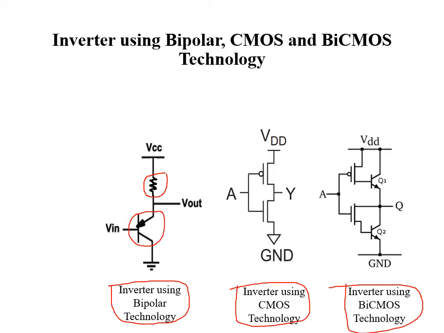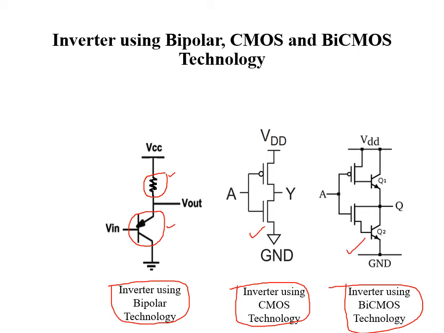Due to the use of this resistor and bipolar transistor, it has much higher power consumption as compared to both BiCMOS as well as CMOS technology. But the advantage here is that it has higher speed as compared to both technologies.